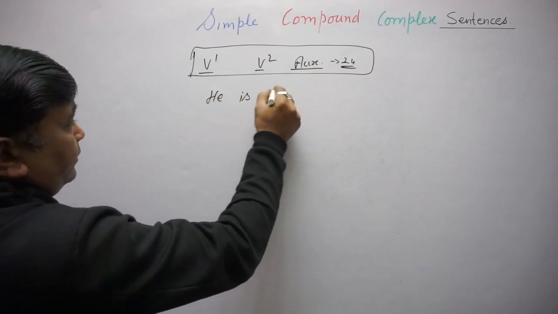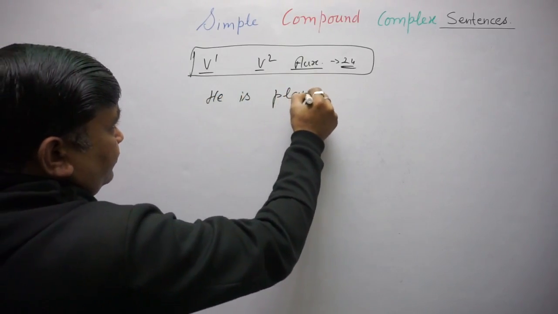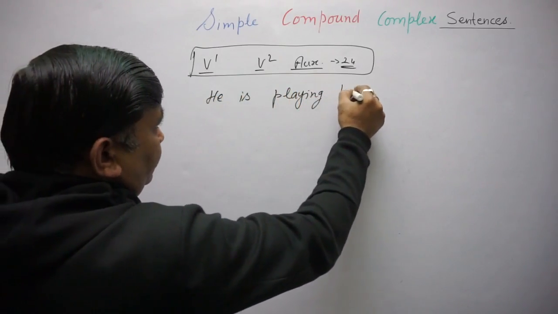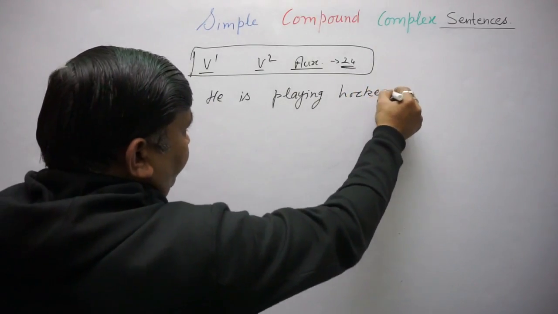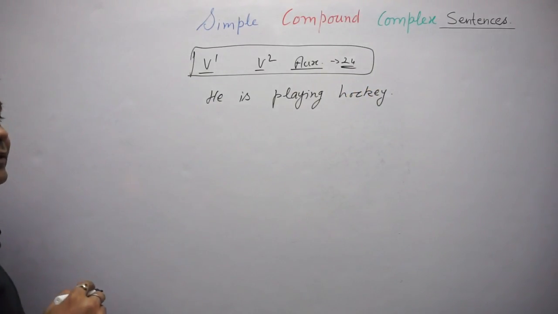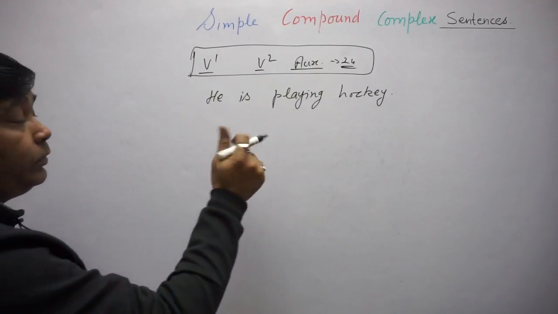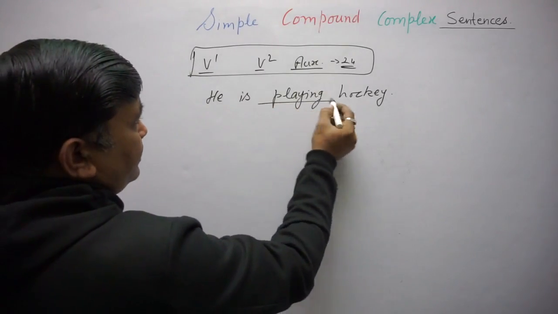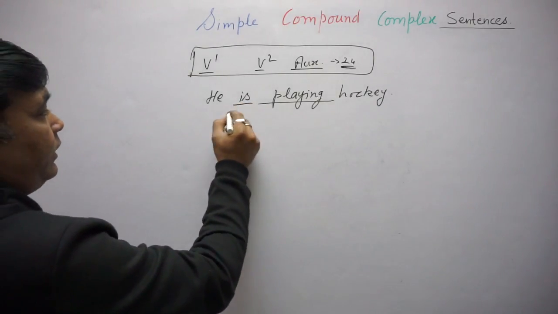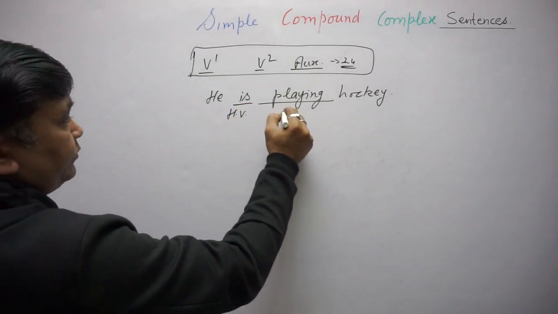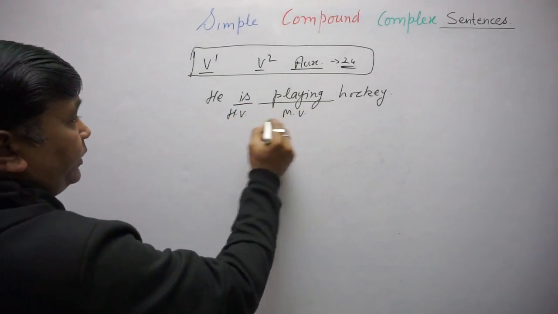He is playing hockey. In this sentence, whenever we are asked about the verb, we say this is the main verb, this is the helping verb.